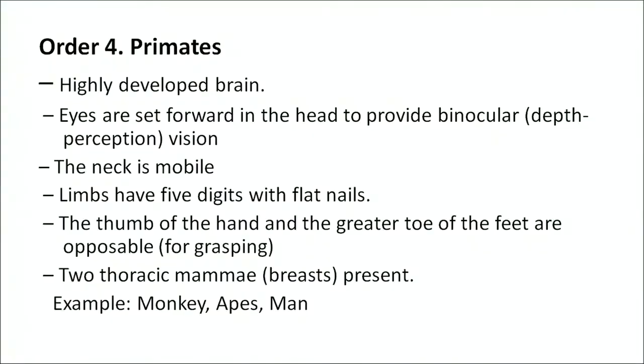The fourth order that we will discuss is primates. Primates have a highly developed brain. Eyes are set forward in the head to provide binocular, that is, depth perception vision. The neck is mobile. Limbs have 5 digits with flat nails. The thumb of the hand and the great toe of the foot are opposable, that is, it helps them in grasping things. 2 thoracic mammae, that is, breasts, are present. Some of the examples of primates are monkeys, apes, and we human beings or man.